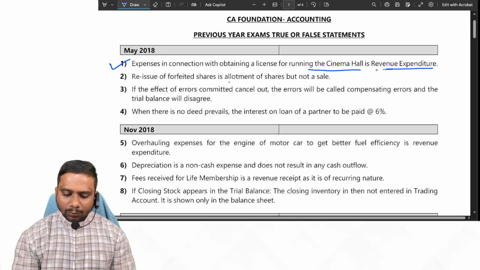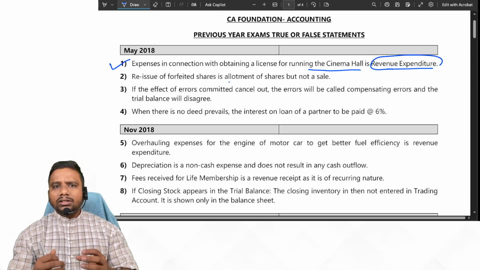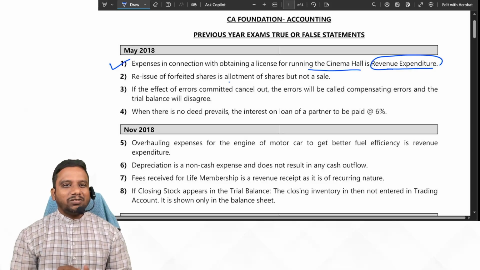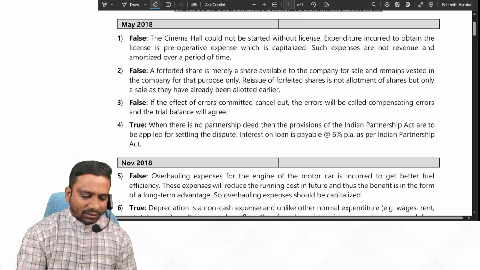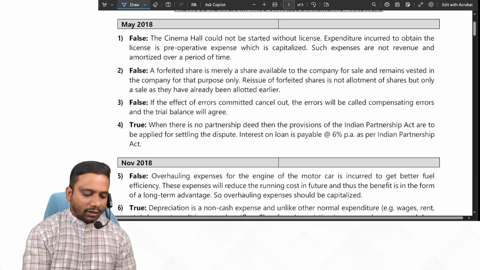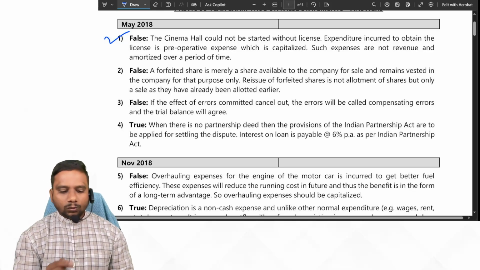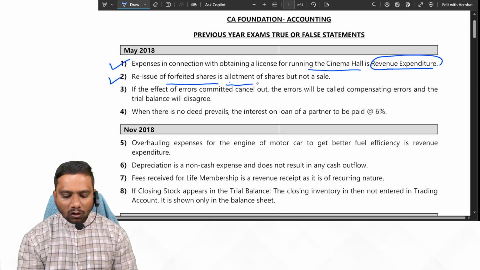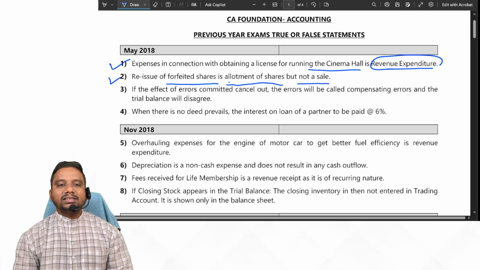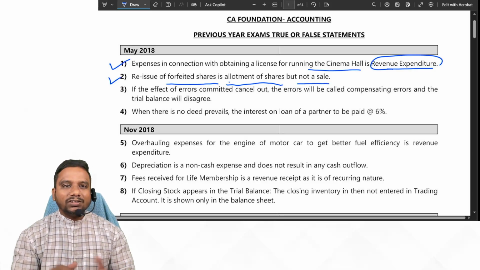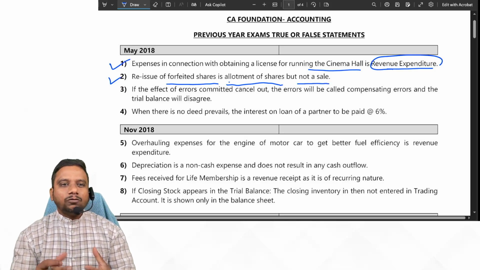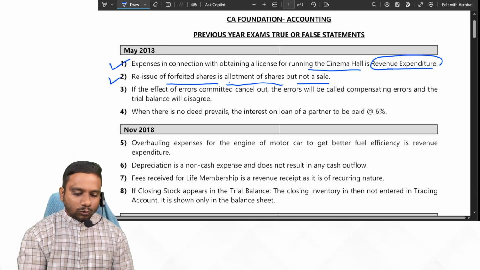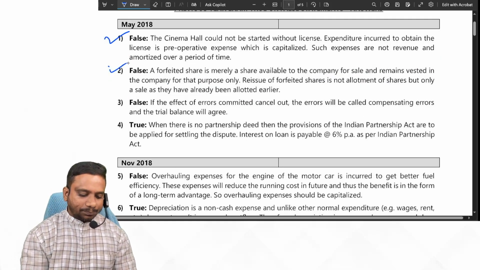Now, suppose the renewal fee paid for this license is treated as revenue expenditure. So the given statement is false, students. Yes or no? Next one. Reissue of forfeited shares is allotment of shares but not a sale. Actually here they have given the reverse. Reissue of forfeited shares is sale, not an allotment. So the given statement is false.